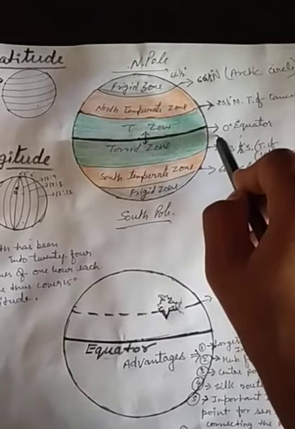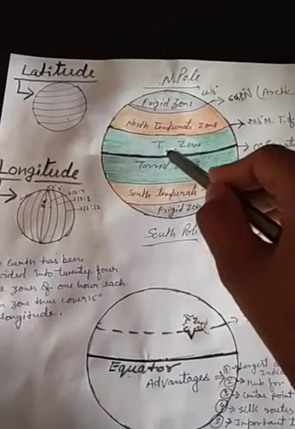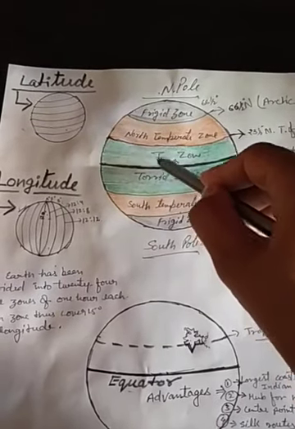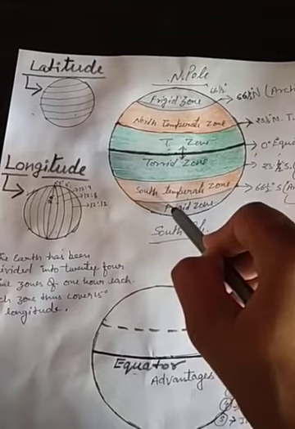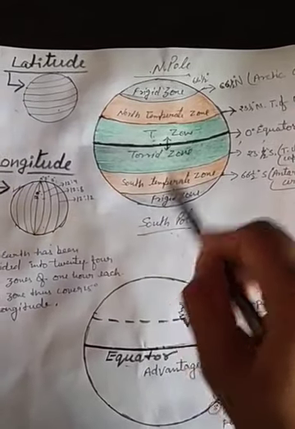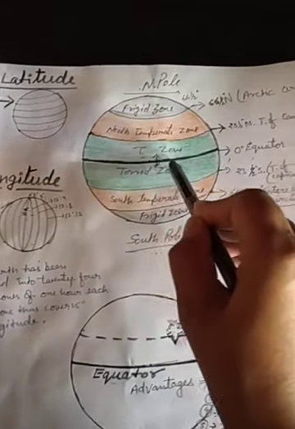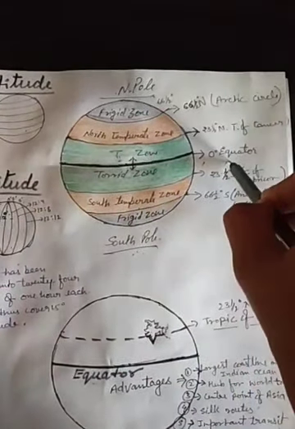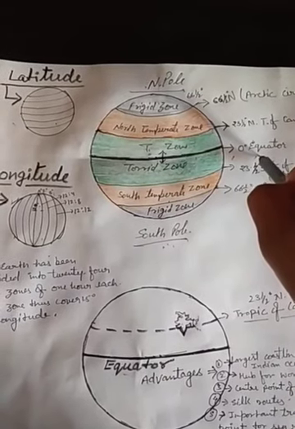This 0 degree line simply divides the overall earth into 2 hemispheres. Above this 0 degree is the northern hemisphere, and just below it is the southern hemisphere. So the equator divides the whole earth into 2 equal parts, northern hemisphere and southern hemisphere.